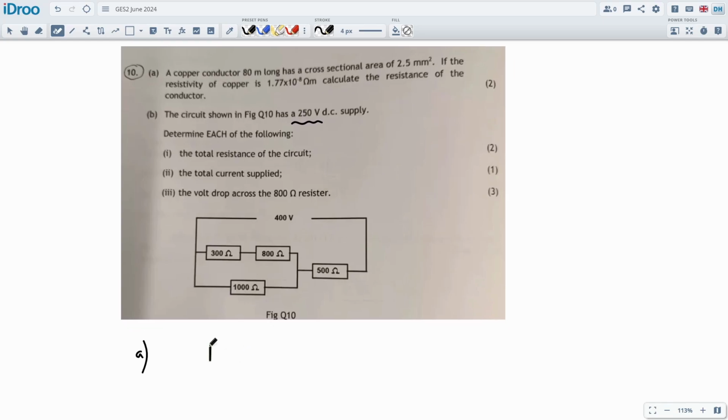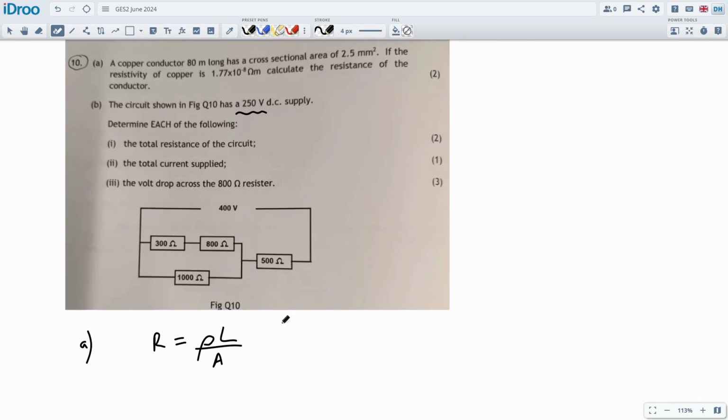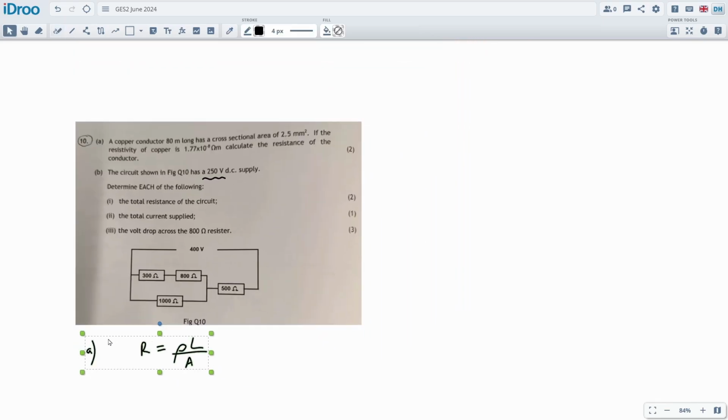So this is going to be resistance is equal to the resistivity times the length over the area. Have I remembered that right? I think that's right because it makes sense. The longer it is, the more resistance you have. The cross-sectional area will reduce the resistance, and this is the resistivity. Let's just see what we got here, if we can get the ingredients from here. Oh, I can't see everything all at once. Let's make it smaller.